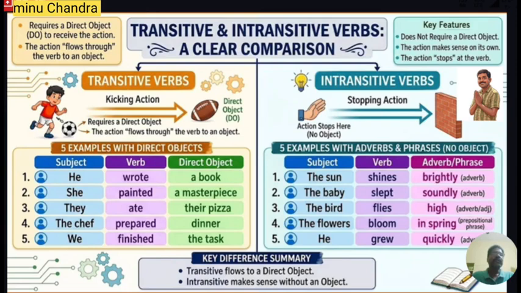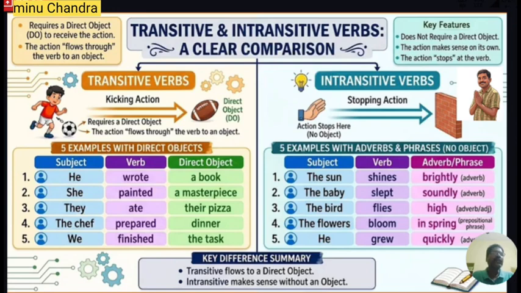Then there are two things. You can ask two questions: who or what? If you ask who or what, the answer to that question will be a noun or noun phrase. And if any noun phrase follows a verb, then that verb will be treated as a transitive verb. For example, he wrote a book. Here he is the subject, wrote is the V2 form of the verb, whereas a book is a direct object.